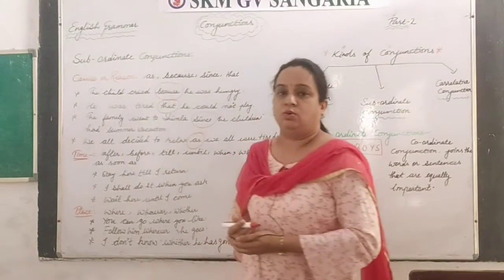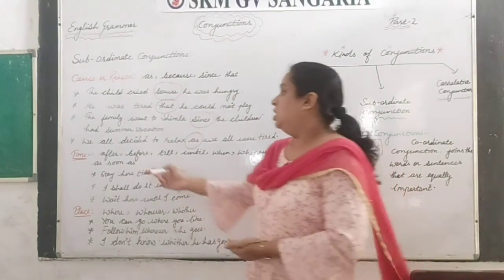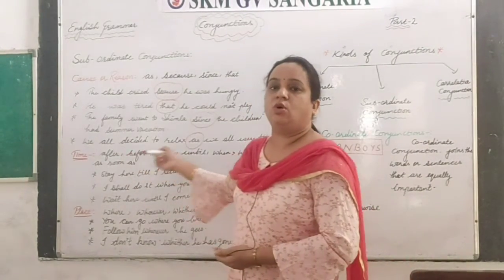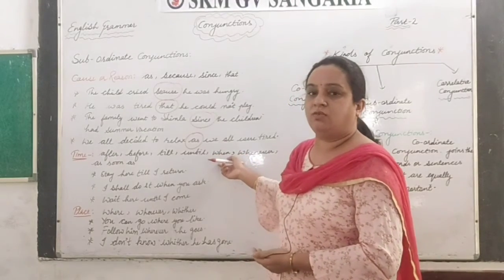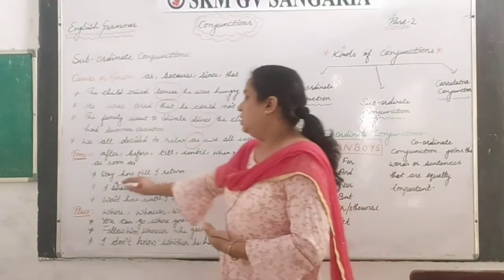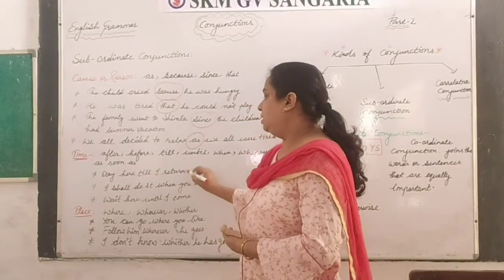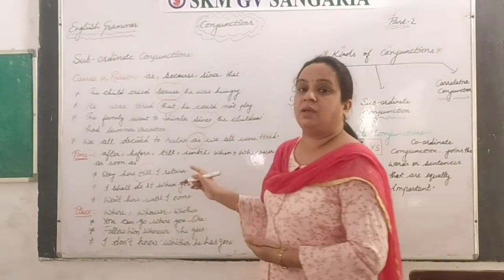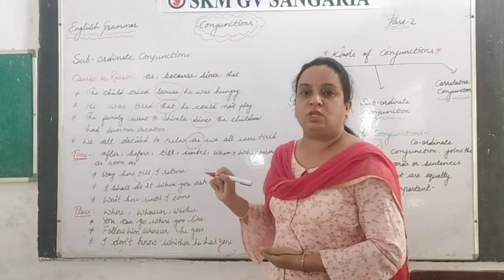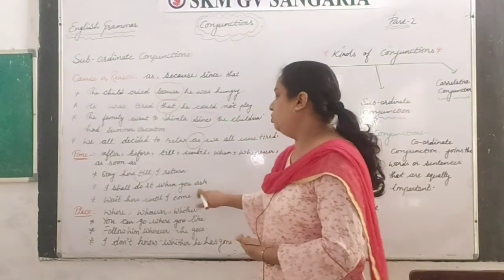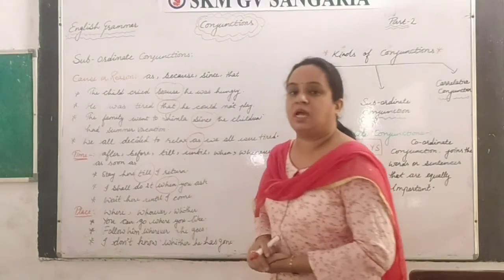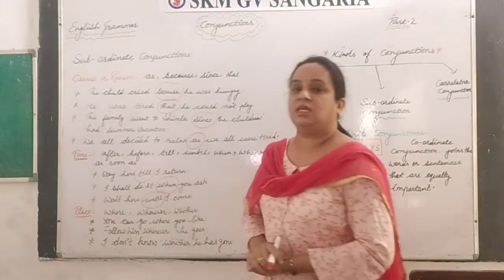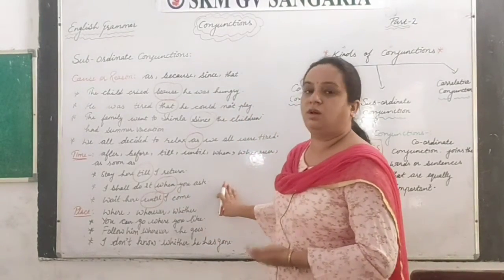Let's go to time now. Which are the conjunctions which tell us time? After, before, till, until, when, whenever, as soon as. These are all joining words which tell us the time. For example, stay here till I return. So this "till" is telling us the time, right? Till then, that time you have to stay there. I shall do it when you ask. So "when" is also telling us the time here. Wait here until I come. So this word "until" is telling us the time here, and this becomes a conjunction of time.